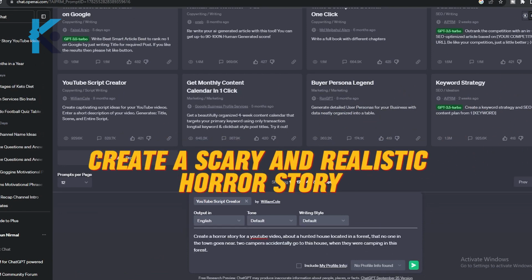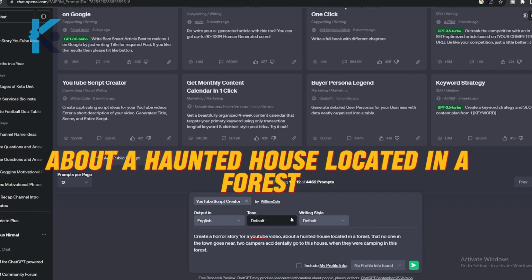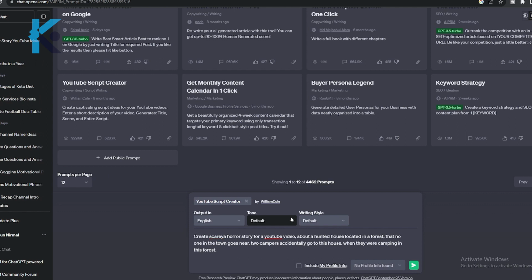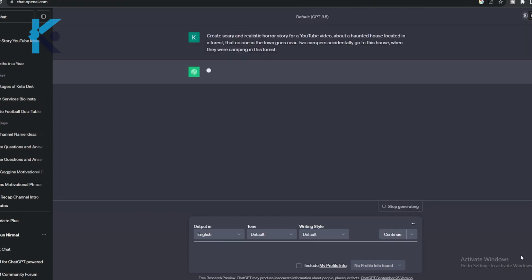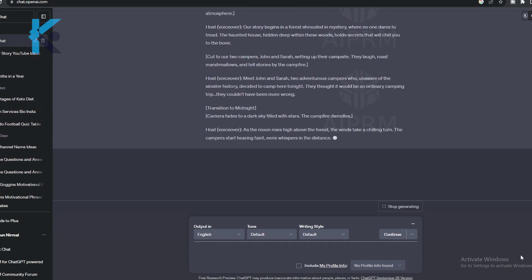Create a scary and realistic horror story for a YouTube video about a haunted house located in a forest that no one in the town goes near. Two campers accidentally go to this house when they are camping in this forest. This is just one of my ideas. You can use your own imagination for this. As you can see here, ChatGPT gave us an amazing story regarding this topic.